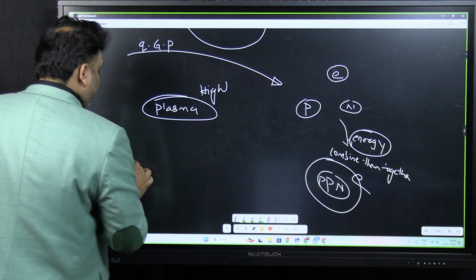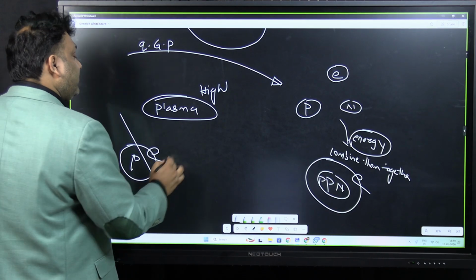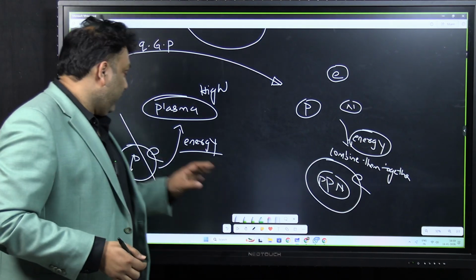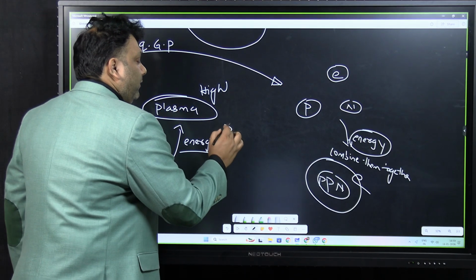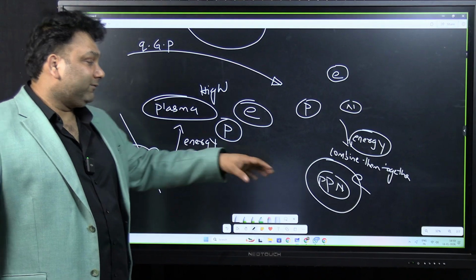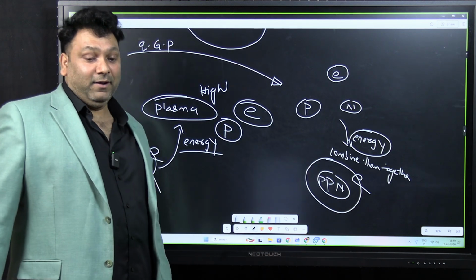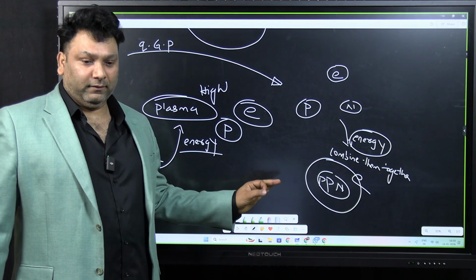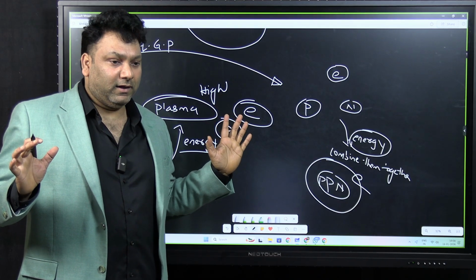Once the atoms have been formed, now to break them you need energy. So plasma is ionized gas. What is ionization? Nothing but kicking off the electron. The electron is kicked off, one proton is here and one electron is there, and this is called plasma state. So this needs energy. After achieving this, again you have to give energy to break it. It means in the universe, joining needs energy, breaking also needs energy. So every process is exothermic or endothermic. The doubt is clear, Shanu?